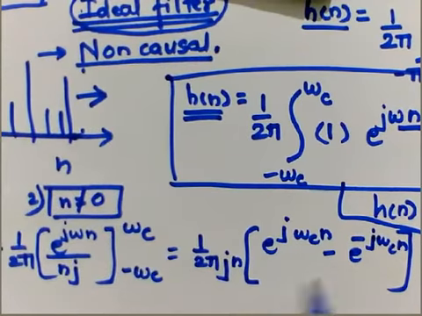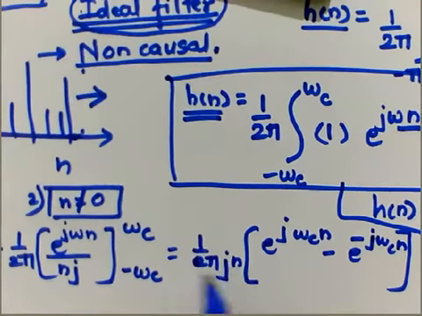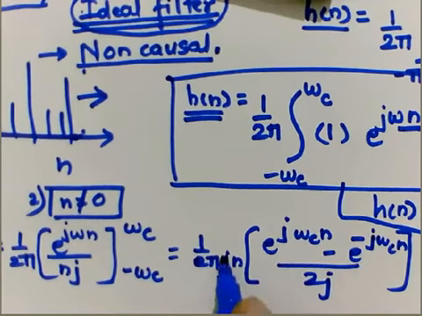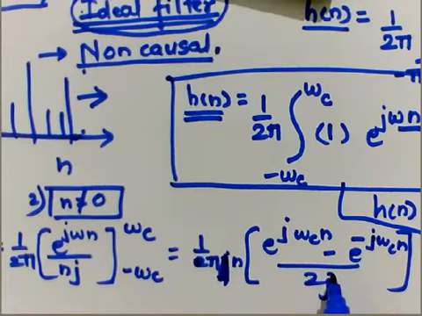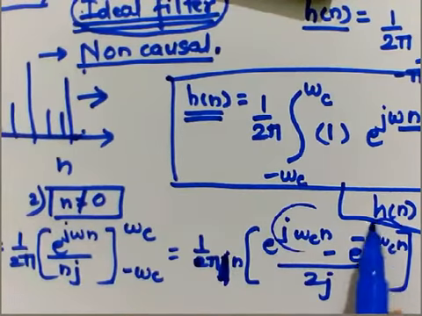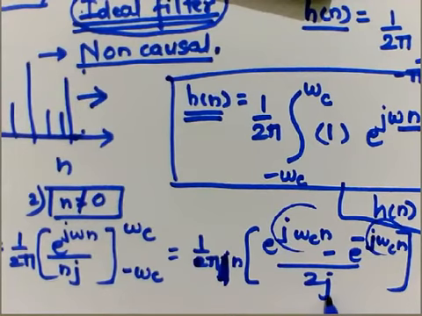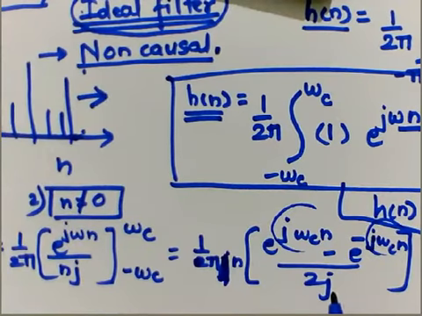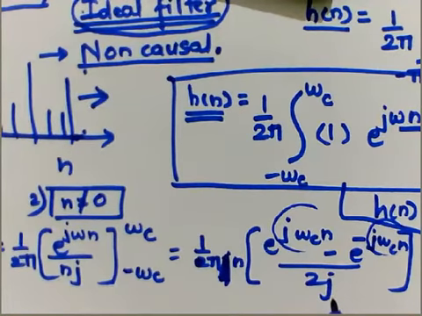Now after this equation, let's readjust. This 2j can be taken inside. So what is this? This is nothing but e raised to j theta minus e raised to minus j theta by 2j, which is nothing but sine theta.